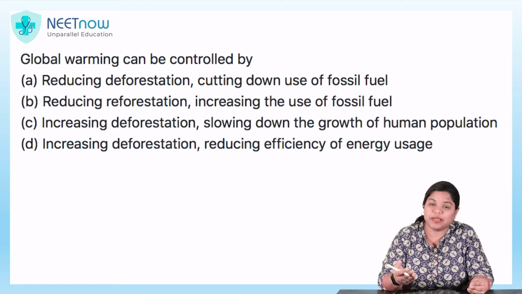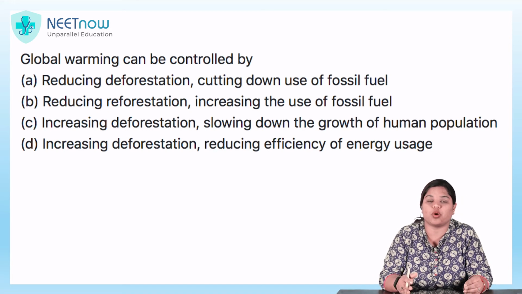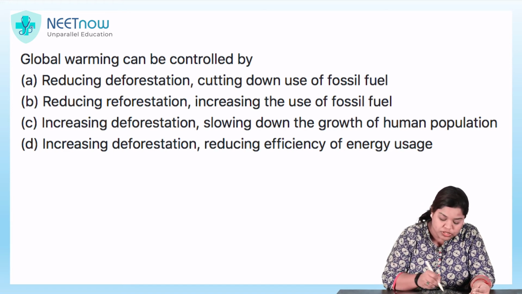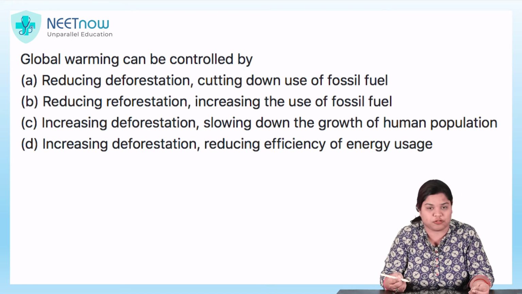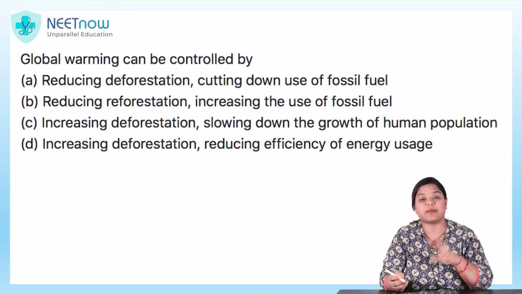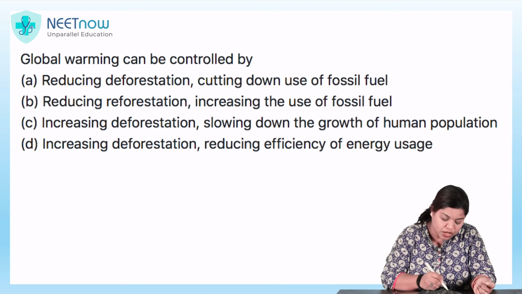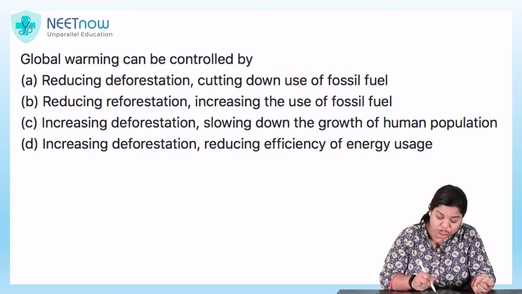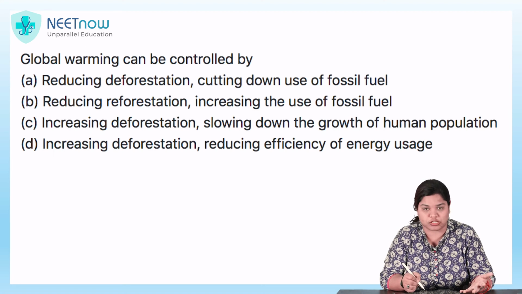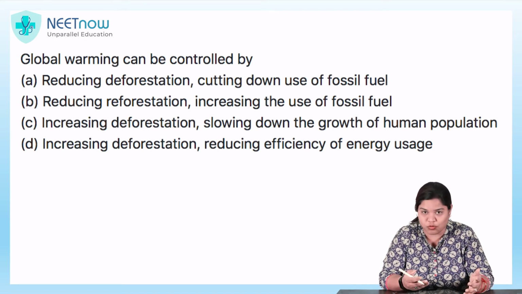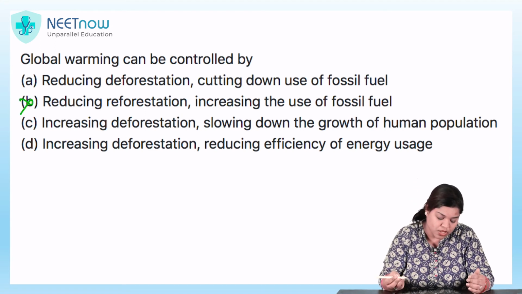Global warming can be controlled by. How can one control global warming? Reducing deforestation, cutting down use of fossil fuels. Yes, very correct. This might be the correct option, but let us read the other three options as well. Reducing reforestation, increasing the use of fossil fuels. If reforestation is reduced, then we'll further have an increment in global warming. So again, this is wrong.